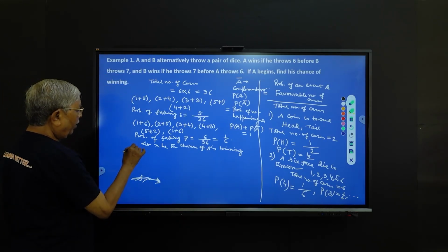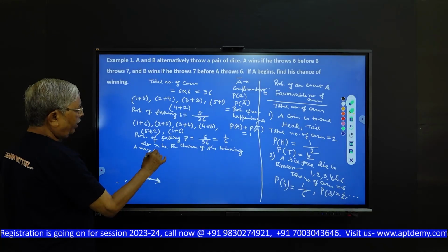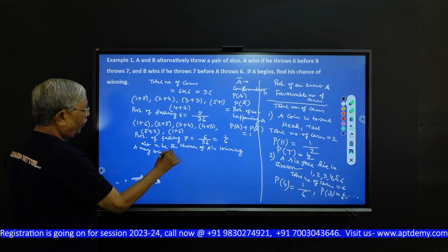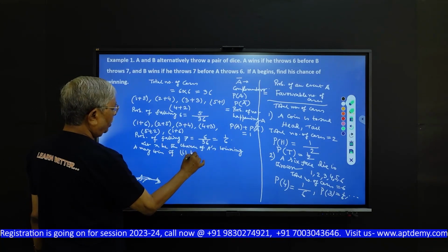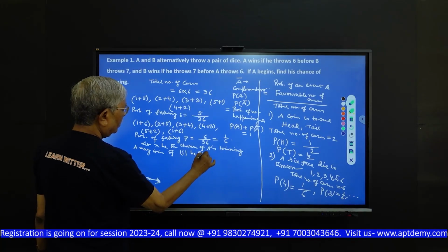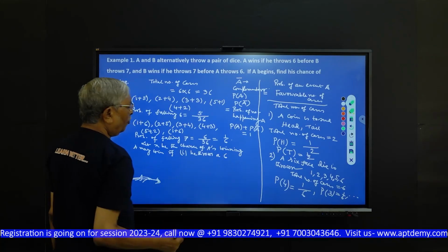A may win if, number 1, he throws a 6 in the first attempt.